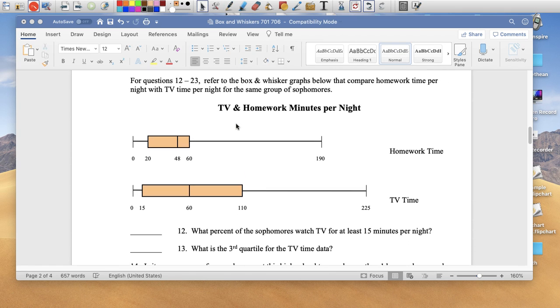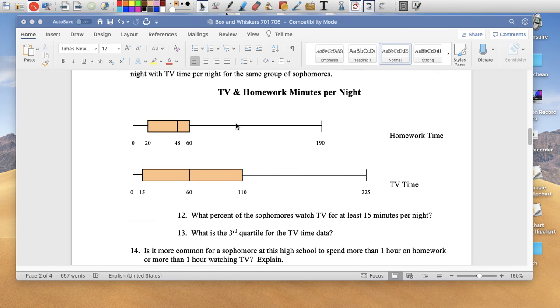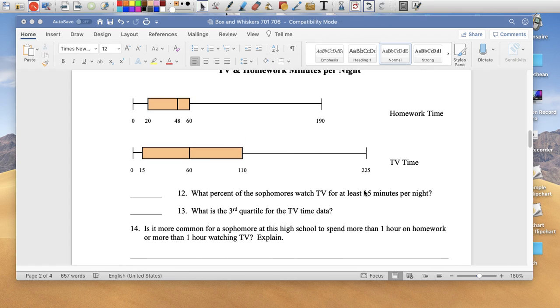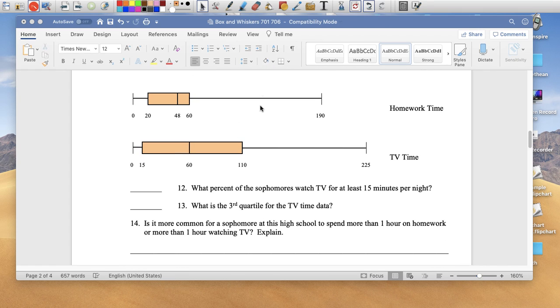Question 12 to 23. Okay, so I'll start erasing. So this is the amount of homework time and TV time. What percent of sophomores watch TV at least 15 minutes per night? So here's TV, 15 minutes at least. So this group watches 15, this group watches more than 15, and this group watches more than 15. And remember that each section here is 25%. These 3 groups watch. So 75% of the sophomores are guaranteed to watch at least 15 minutes.